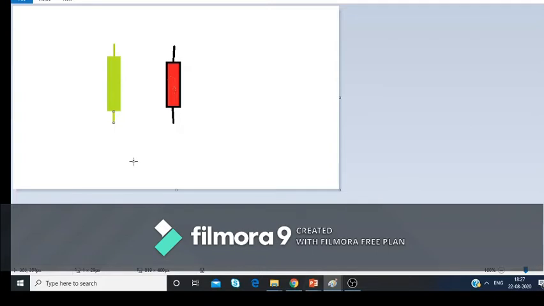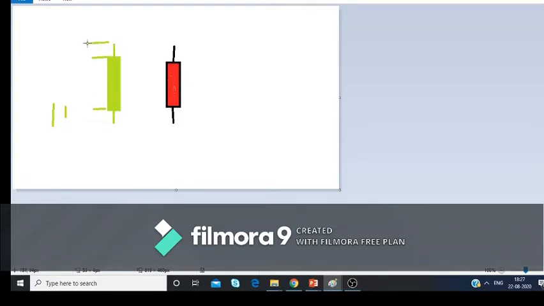So let us consider this candlestick. The point I am considering here is the open of the candle. Suppose the price over here is 100, and then it has gone high up till 102.